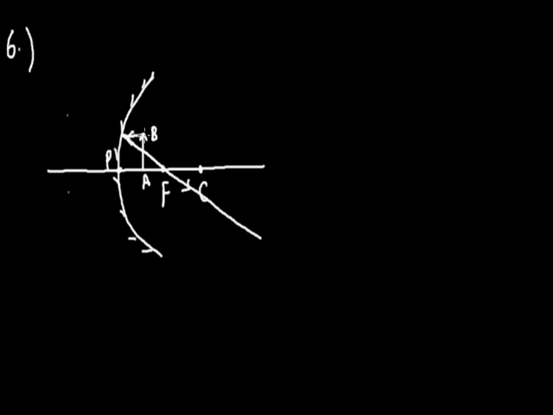And now the second ray, which is incident at the pole and gets reflected at the same angle. If we see these two rays, we find that these two reflected rays will never meet.